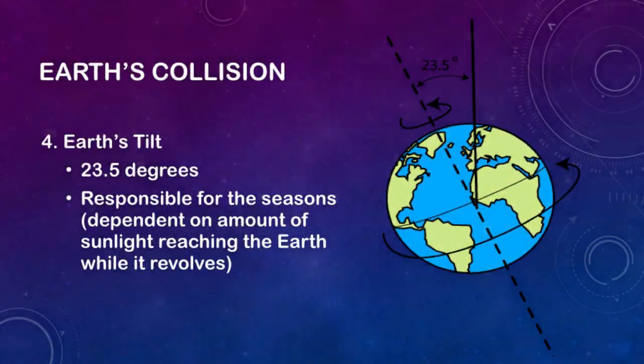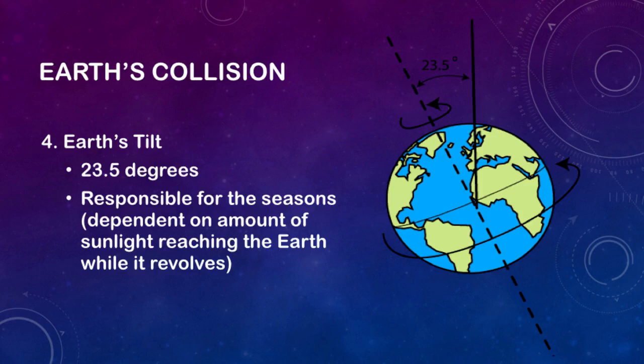The violent collision that formed our Moon may have tilted Earth, too. The fact that the Earth is tilted on its axis is what's responsible for giving us different seasons. And it's why the southern hemisphere is getting ready for winter at the same time the northern hemisphere is heading into summer.